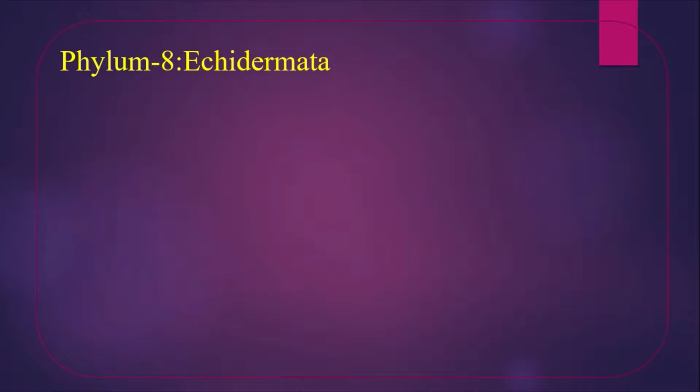Phylum 8, Echinodermata. Habit and habitat of Echinodermata. Echinoderms, that means members of Echinodermata, are all marine. None of the members is found on land or in fresh water. Most of them live independently or freely.